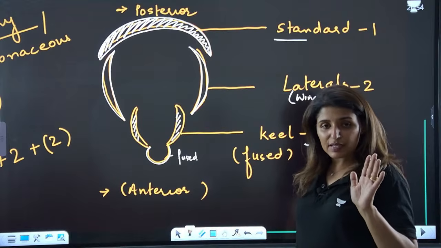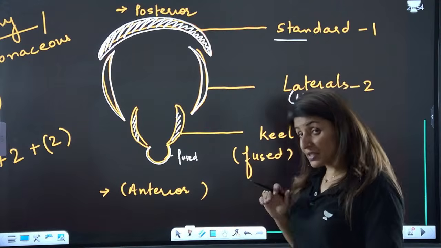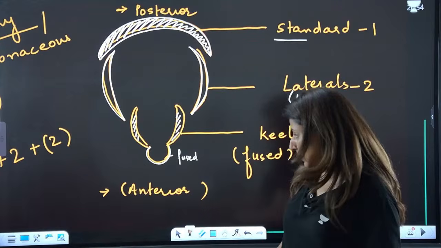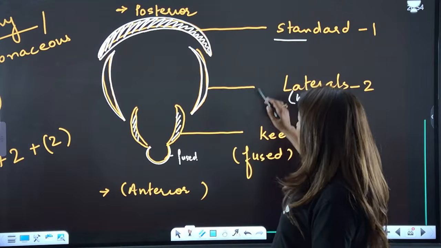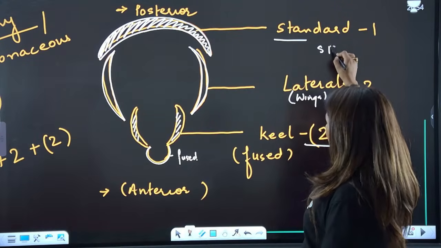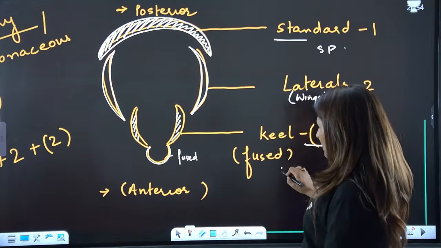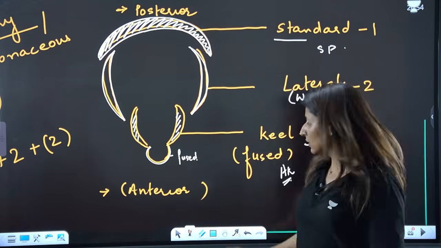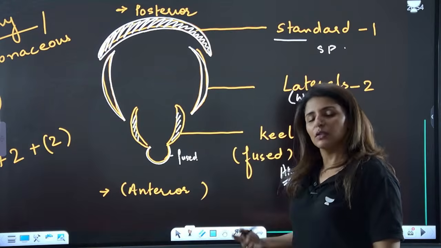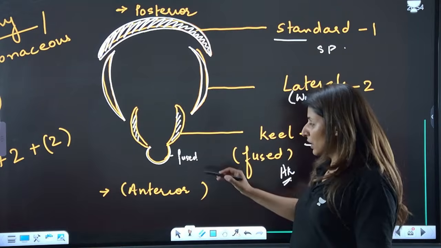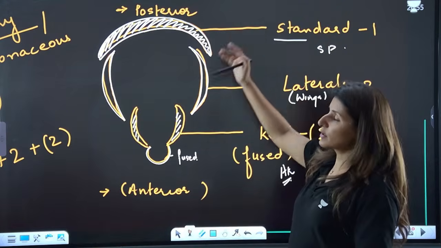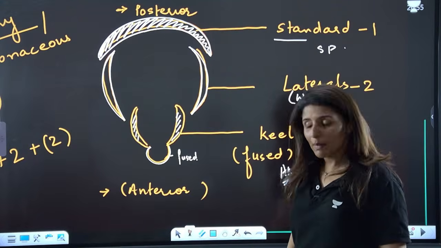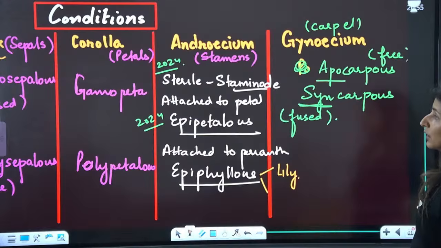Otherwise, we will be practicing them in the class also. I have discussed this question in my special classes before the NEET also, and now also I'll be discussing that. So remember, it is SP and this is AK. So P and S come together and A and K are nearer. No logic at all. Just remember, standard is towards the posterior side and keel is towards the anterior side. Is that clear? Please tell me these points are clear to all.